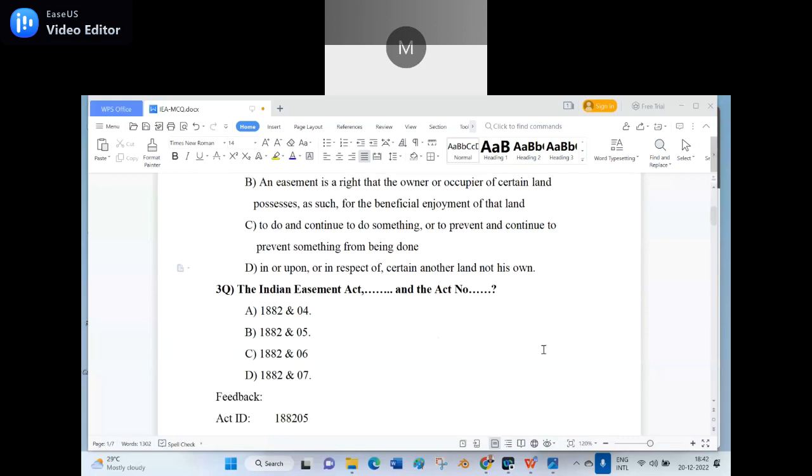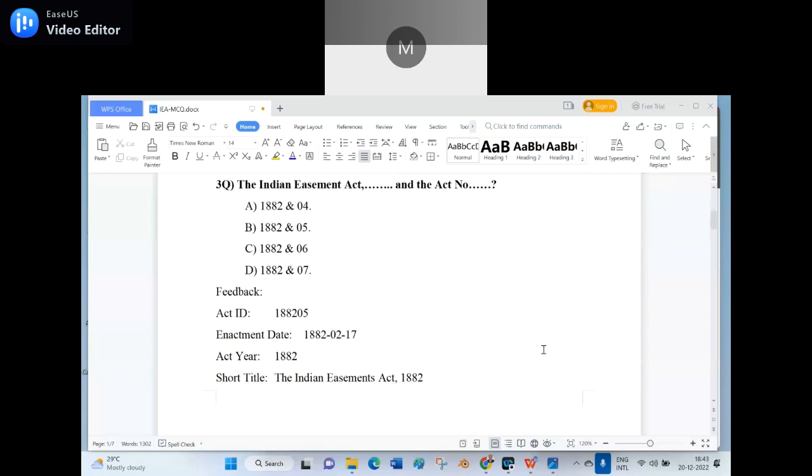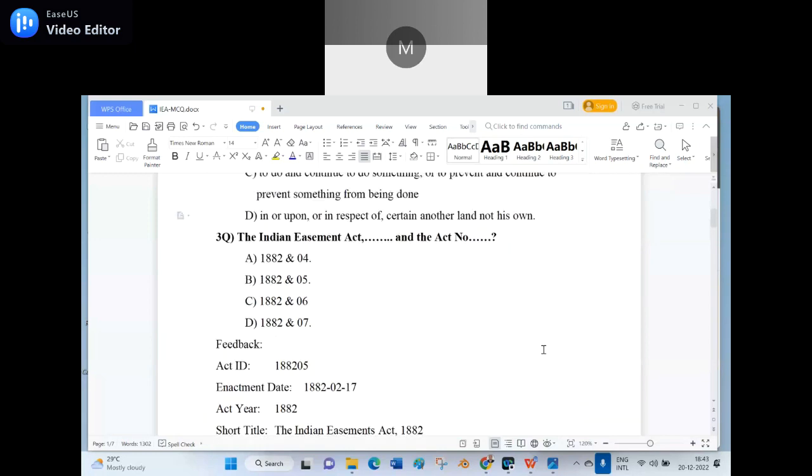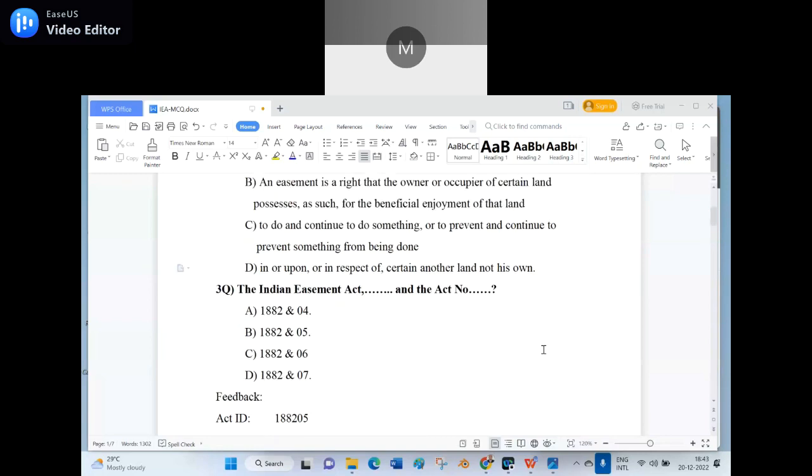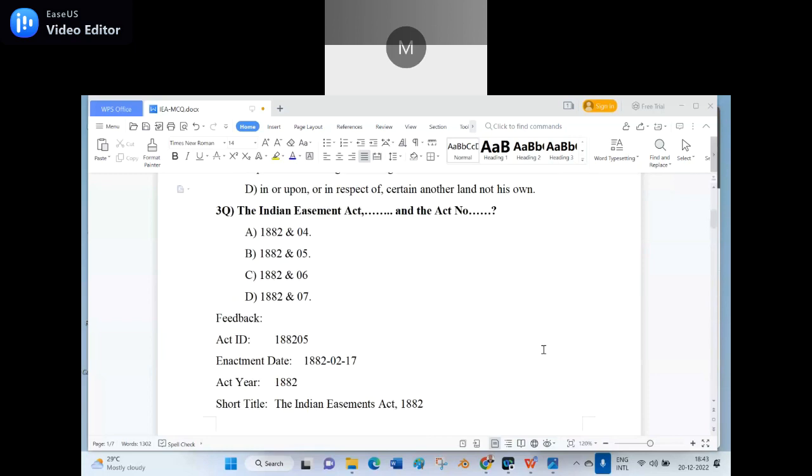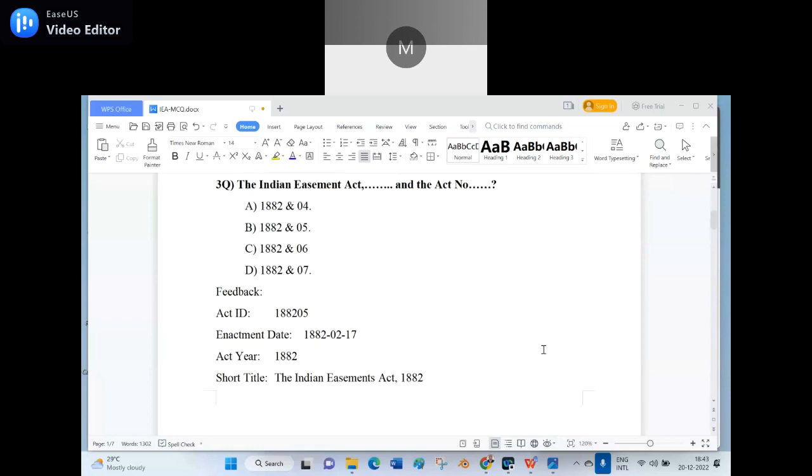Act ID 18205 is the right answer. It means the year is 1882 and the Act number is 05. And a supplementary question: what is the enacted date? Here I have already given. The enacted date is 17 February 1882 and the Act year is 1882. The short title is the Indian Easement Act 1882. Is it clear? Say yes. Yes, then only I can proceed.